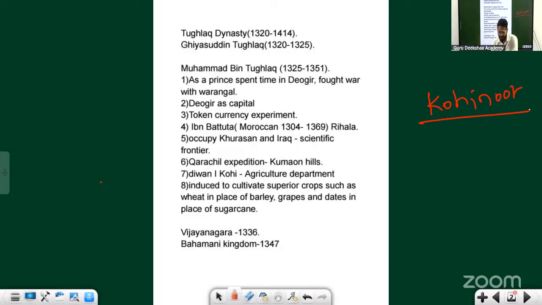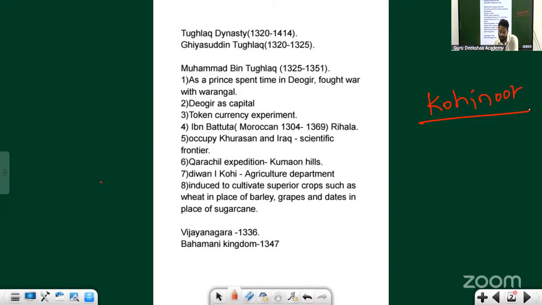You won't get a question about Kohinoor. Obviously, why would UPSC bother you with the Kohinoor diamond? Kohinoor is something that is there in popular culture now. You must have heard about it. I'm just telling you what this Kohinoor is. Because I was talking about Malik Kafur, I just remembered Kohinoor. It was produced in the Kakatiya dynasty.